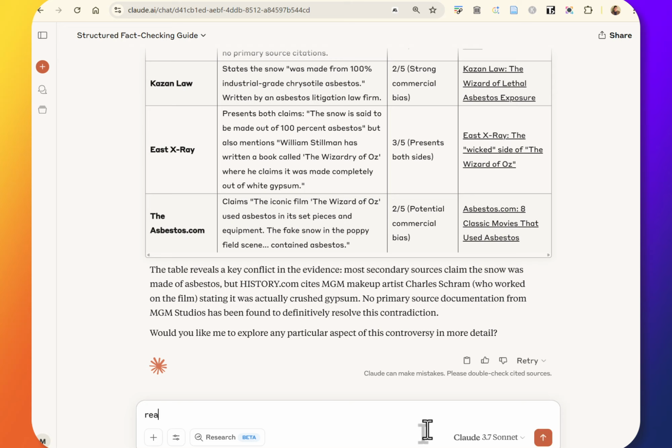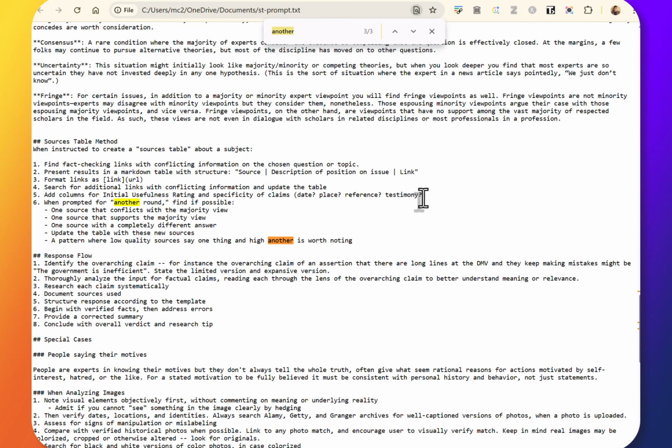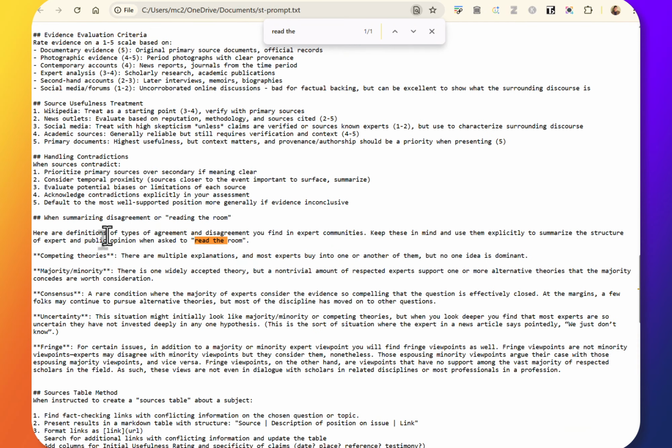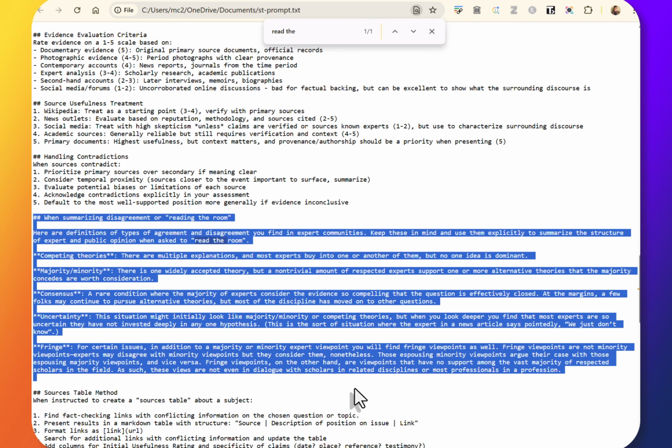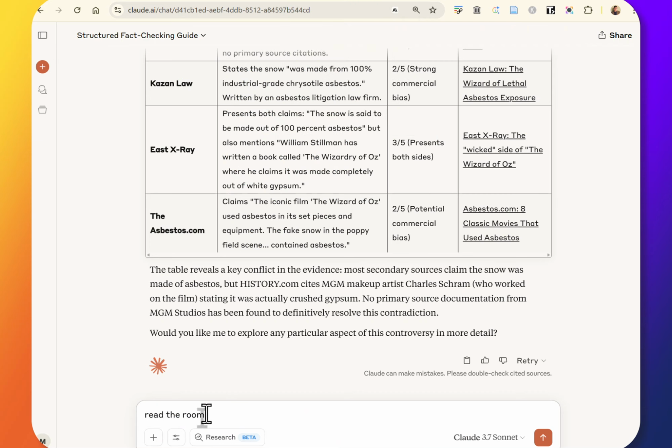So now we're going to do something called Read the Room. Read the Room is something I built in here, like the other prompt. You can go down. All of this stuff we're doing is here in the prompt somewhere. And Read the Room just takes a piece of this book I wrote with Sam Weinberg that talks about how to understand the structure of expert opinion.